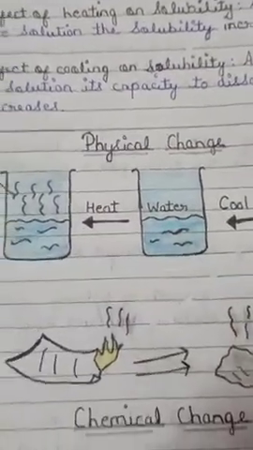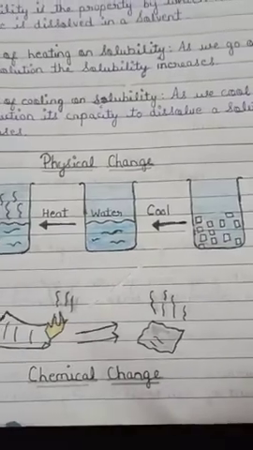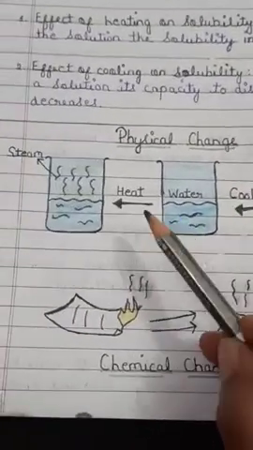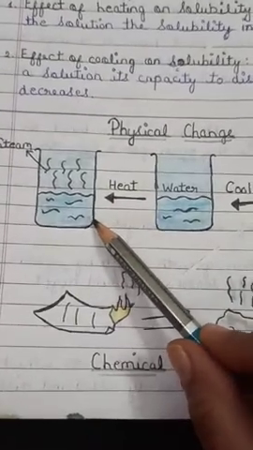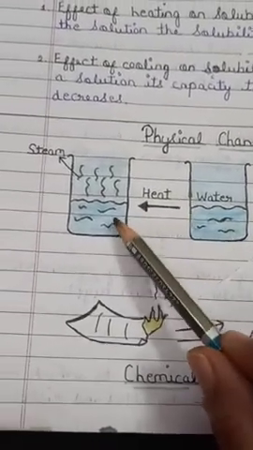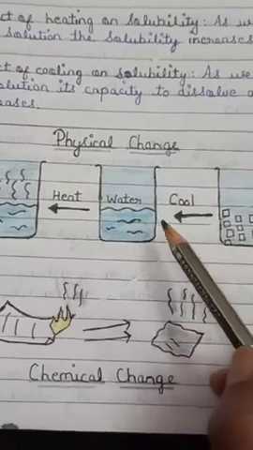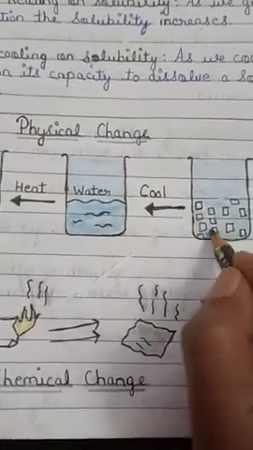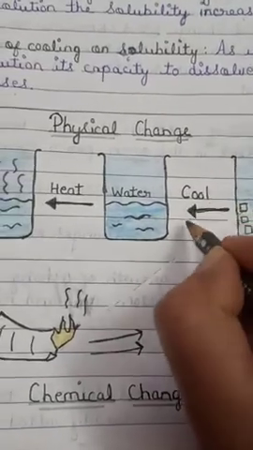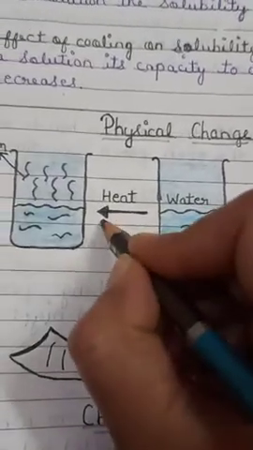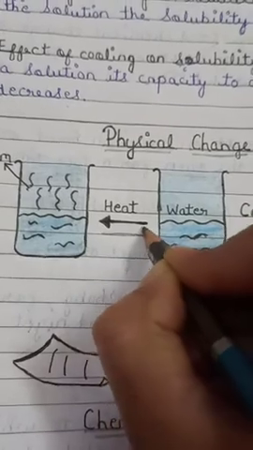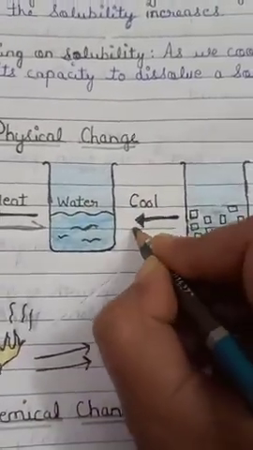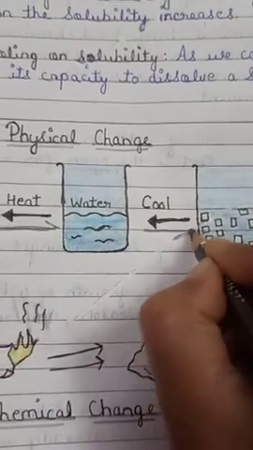After this you have to draw the diagram also. For physical changes you draw this diagram. When we heat water it converts into steam, and when it cools down it changes into ice cubes. Here always make arrows on both sides because these are reversible changes. Understand?